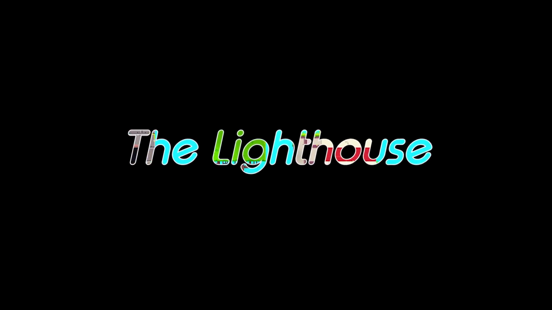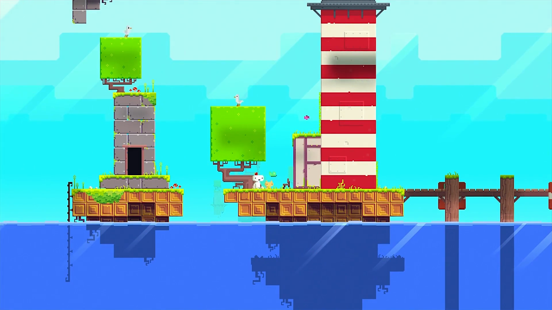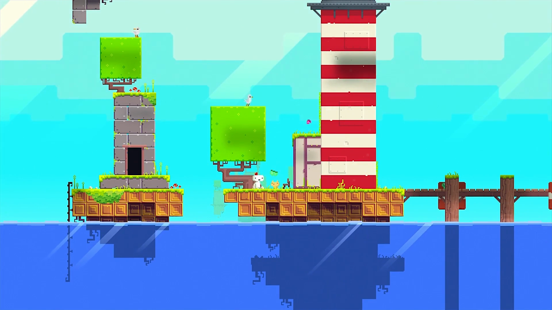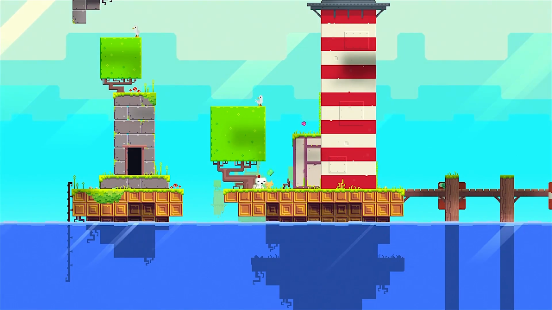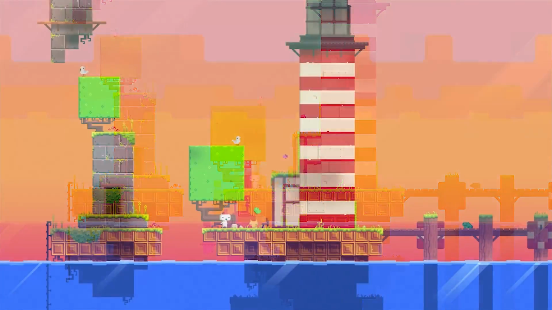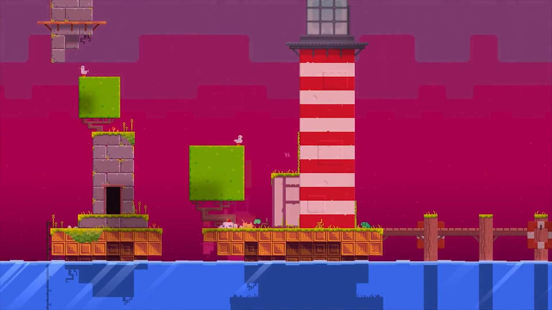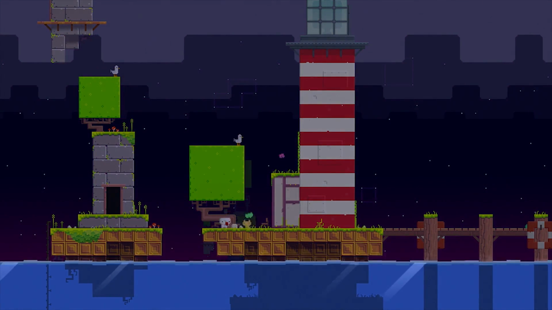Different areas in the game portray a different mood. The lighthouse and surrounding areas are meant to be serene. The soundtrack is a beautiful calm melody, the sky changes from blue to orange to pink to purple and back round again as the day goes on.